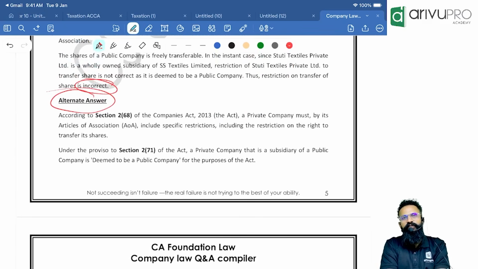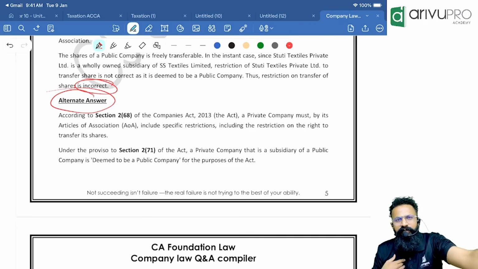So from an exam point of view, whatever you write is valid. That means if you write subsidiary of a public company, hence it is a deemed public company. In a public company, there cannot be a restriction on transferability of share. If you write that contention, it is valid, the restriction is invalid because it is a deemed public company. Suppose you write, no, even after it being a public company, the basic nature of private company won't change. If you are writing that as your perception, then people, the restriction will be valid because it will be treated as a private company only. Now this is according to your institute.